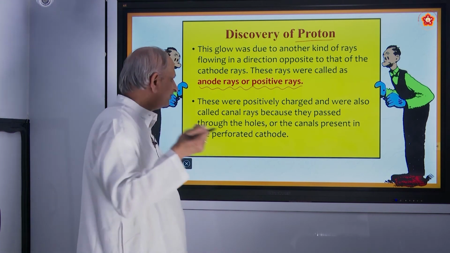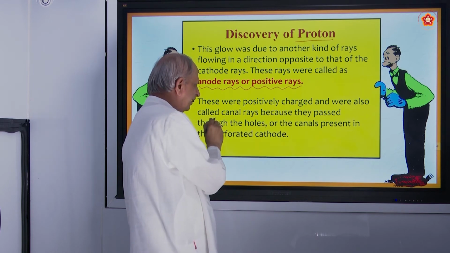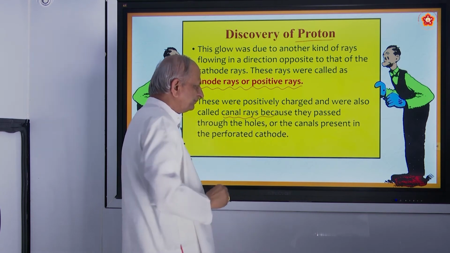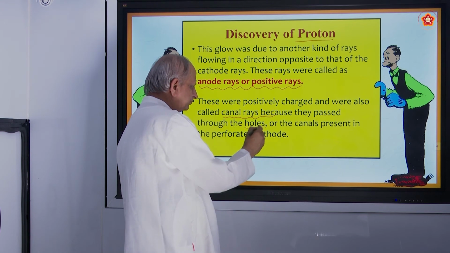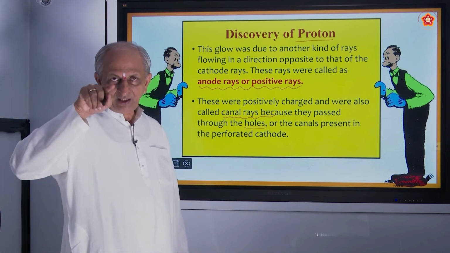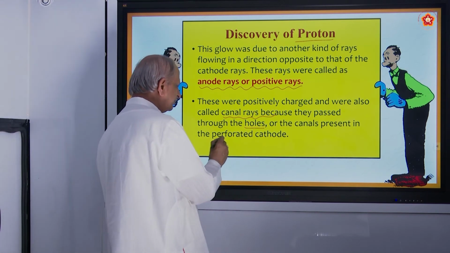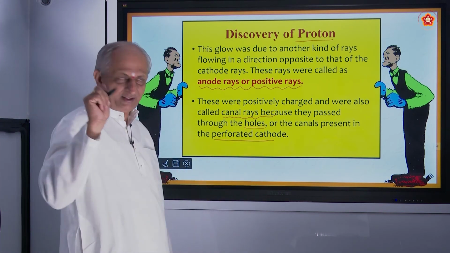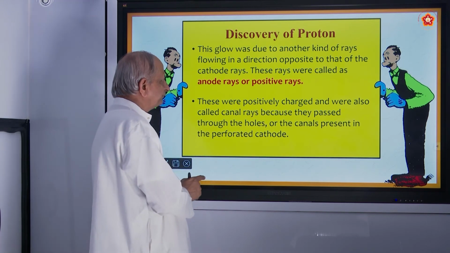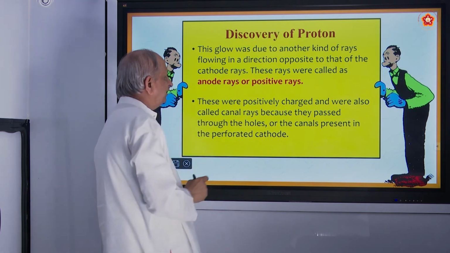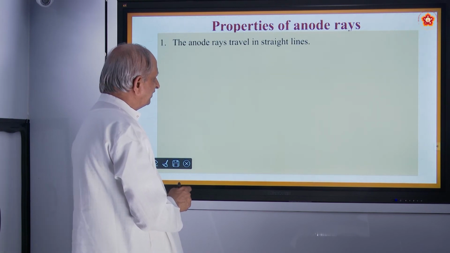Just like cathode rays, here we have anode rays. These were positively charged and were also called canal rays because they move like canal water. They pass through the holes. How do you get holes? Those holes were in the cathode, and are the canals present in the perforated cathode. Here the cathode is perforated, meaning having holes. So when the rays pass through them, that was studied, and later on they called it protons. So let us study the properties of anode rays.